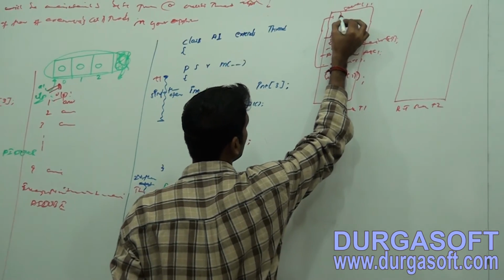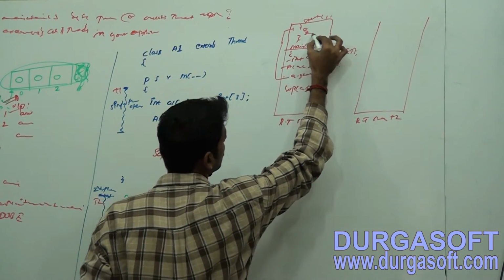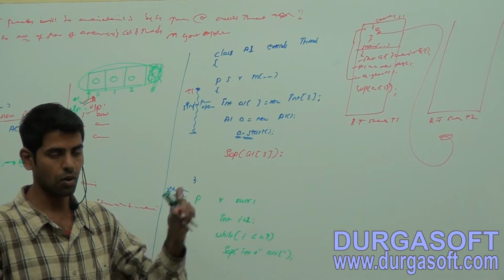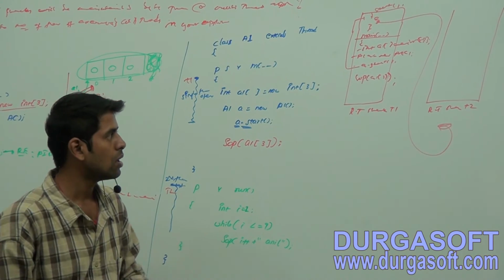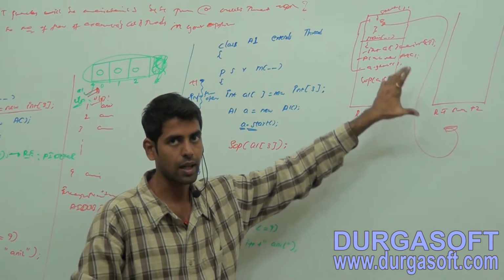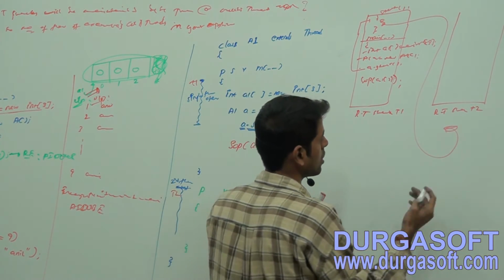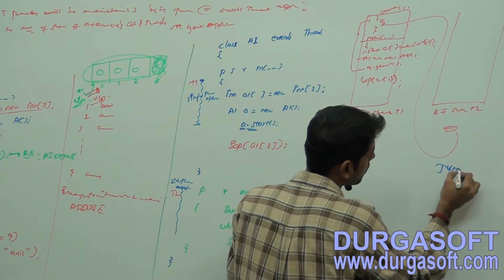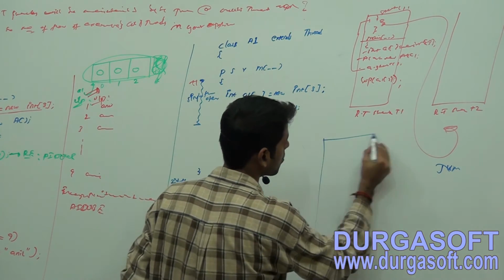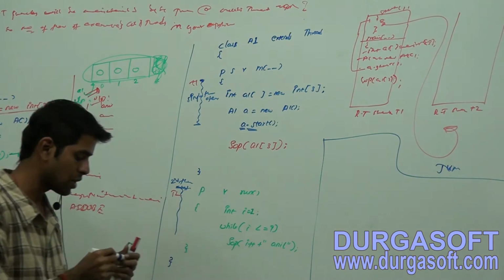Now here you have some logic to create this runtime stack by our JVM. That's what we are proving. Now what will be the output? Observe here.